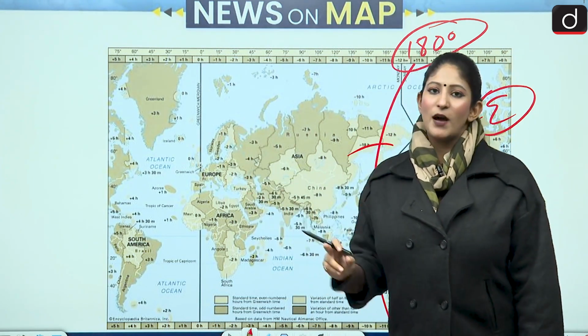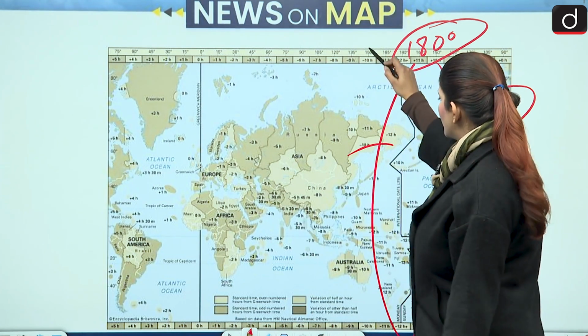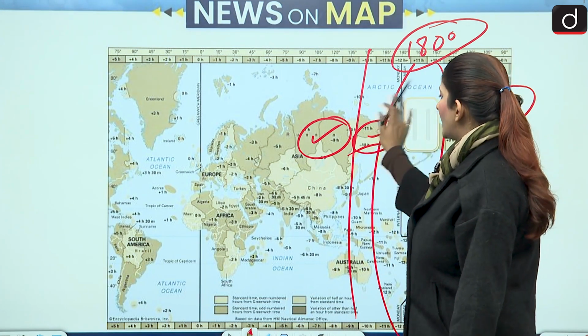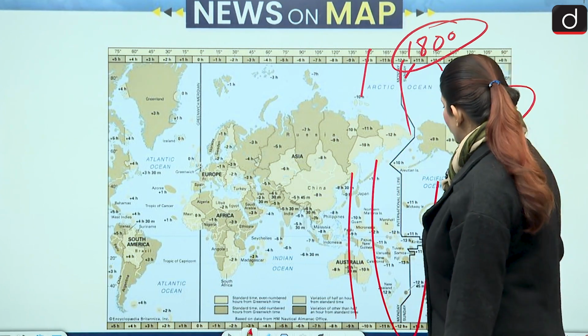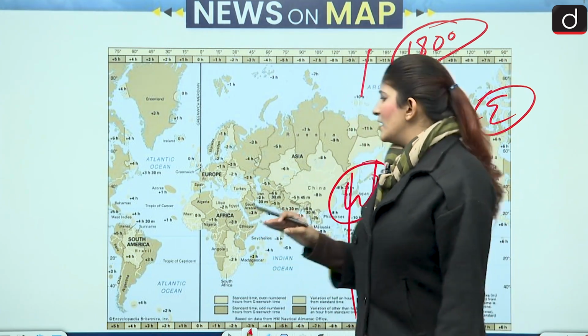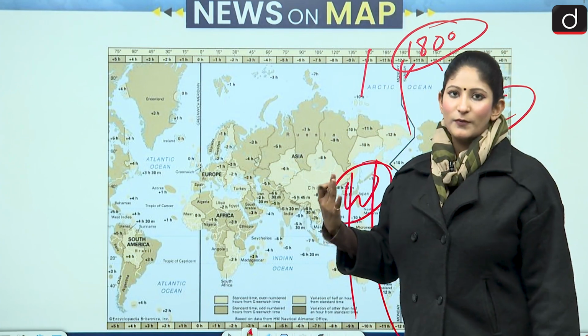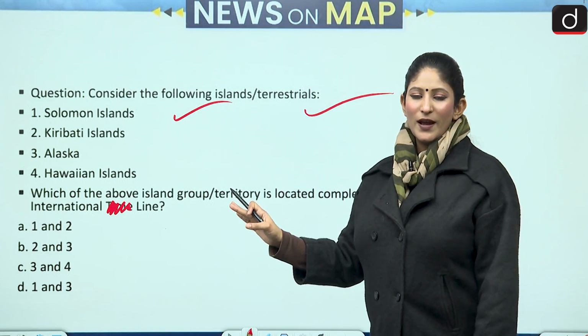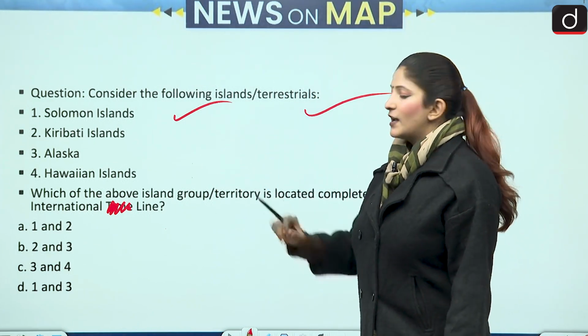If this particular line would have been passing through a landmass, suppose it passed through here, this region would have some other date and this region would have some other date. So that is not possible, right? So here, east and west. We have to see which region lies completely to the west of the international dateline. I could not get a GPS map of this region, so I use this map, but I will try to make you understand through this map only. We have Solomon, Kiribati, Alaska and Hawaiian Islands.